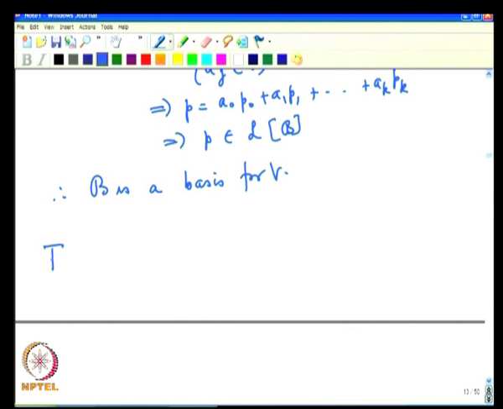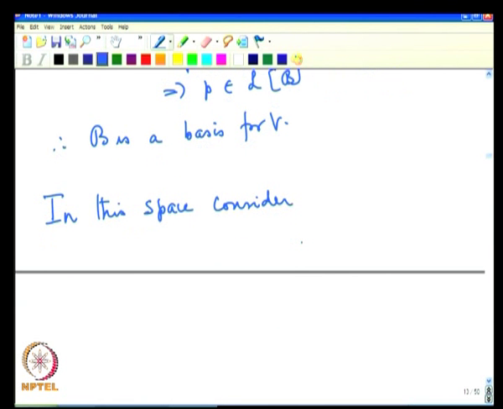Now, in this space, consider the following subspace, that is, in the space of polynomials we are going to look at a small subspace. Let us say W, I denote it by F_e[x].